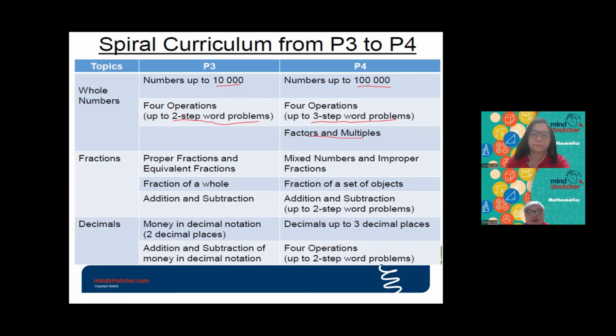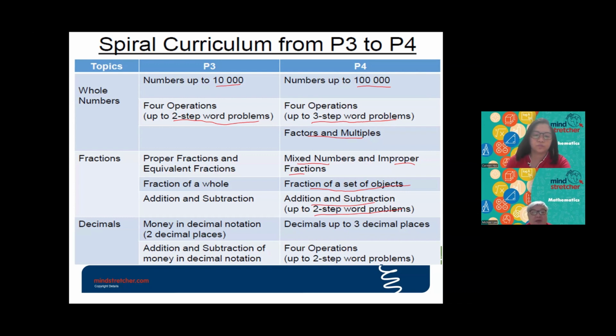Then for fractions, P3 will learn about proper fractions and equivalent fractions. Then they'll learn about fraction of a whole, and addition and subtraction of fractions. Then for P4, they will learn about mixed numbers and improper fractions. Then they learn about fractions of a set of objects. They will also learn addition and subtraction of fractions and solving two-step word problems involving fractions in P4.